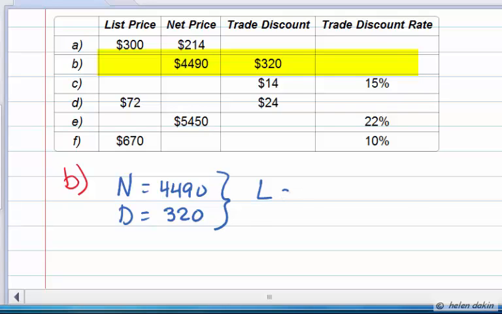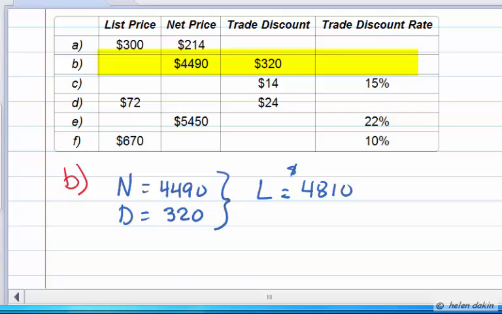Now, when you have those two amounts, net price and amount of discount, it's easy to determine the list price because the list price is the price before the trade discount was applied. So the net price plus the discount will give us the list price. So adding these two amounts gives us a list price of $4,810. So we now have the net price, the amount of discount, and the list price, and all we have to do is calculate the trade discount rate.